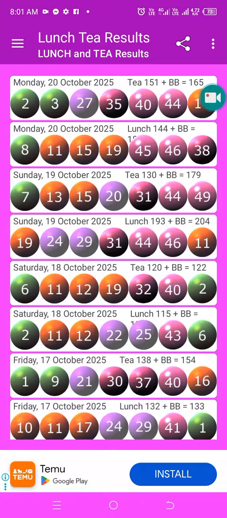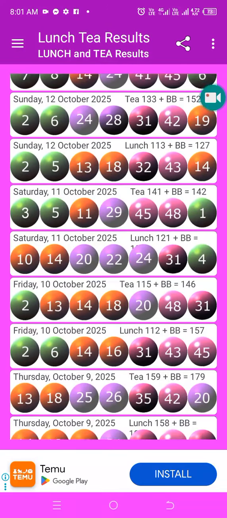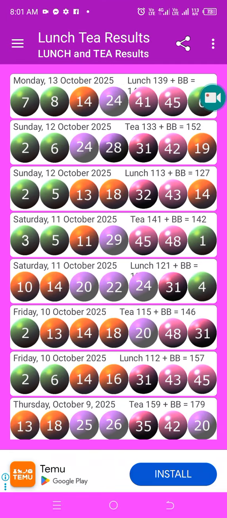Let's go back to our main purpose of today. You will use last week's result, which was on the 12th. You take the code. The code was 152 and 127.